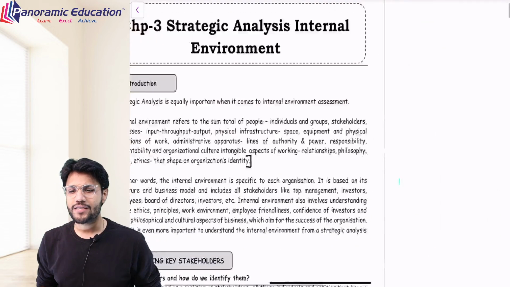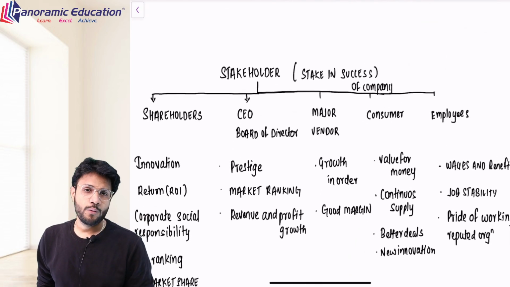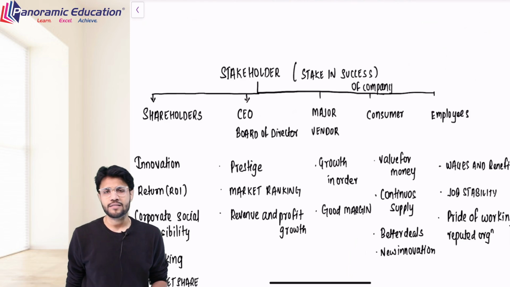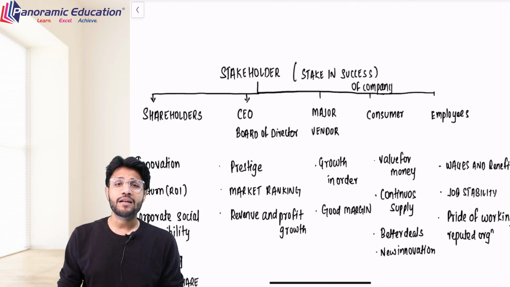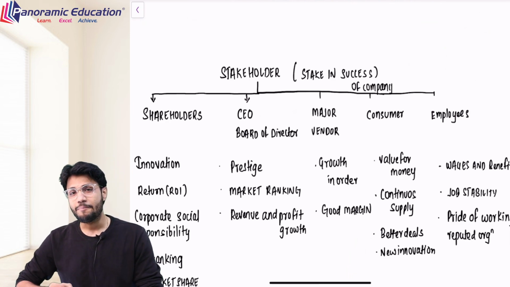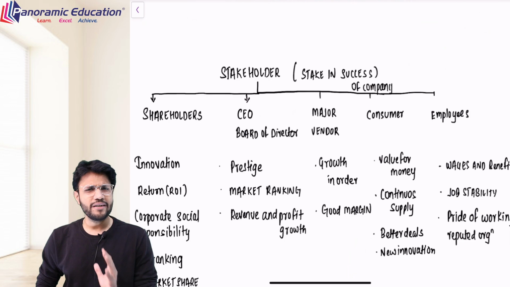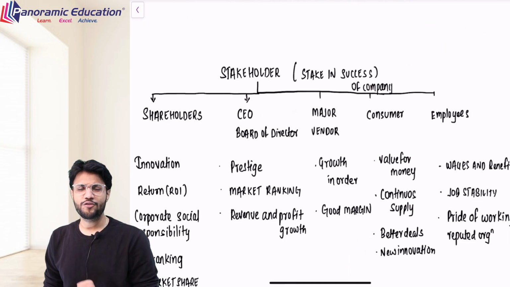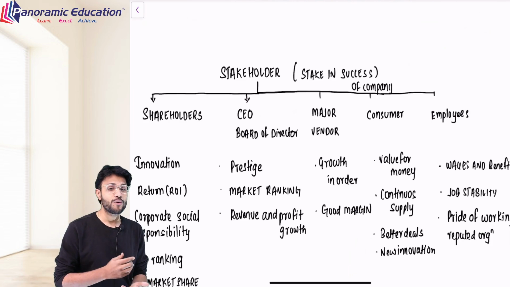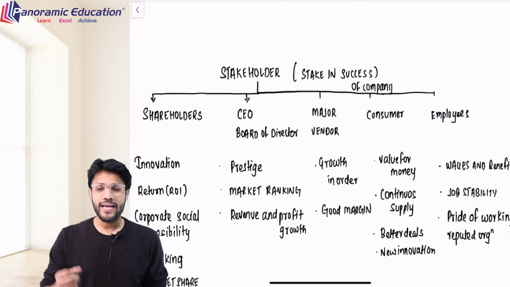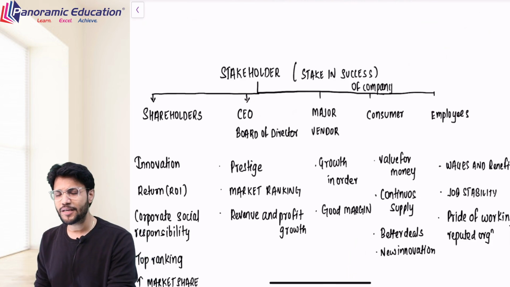First of all, who are considered as stakeholders? Well, every person who has a stake in the success of the company is considered a stakeholder. In the basic sense, if any person impacts your profitability, if any person impacts your decision making, or is interested to know how much profit the company has earned, is considered a stakeholder. Five examples are given in your textbook: shareholders, CEO and BOD, major vendors, consumers and employees. Every stakeholder wants something from the company.